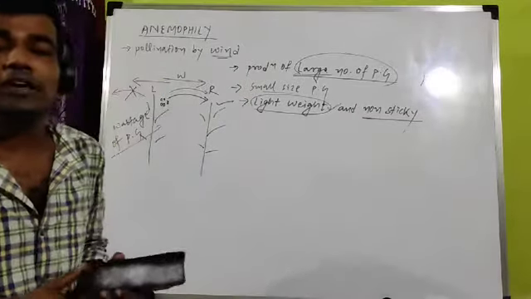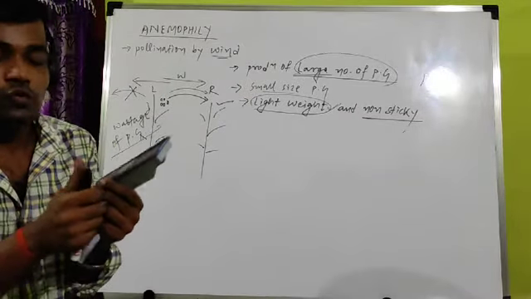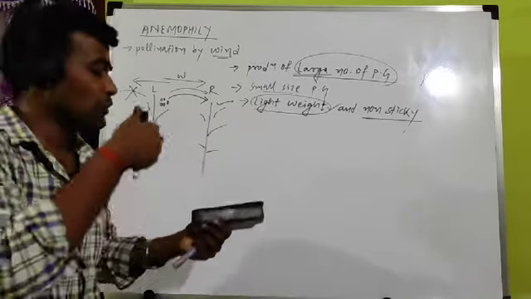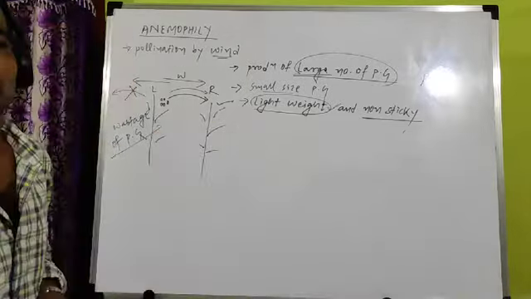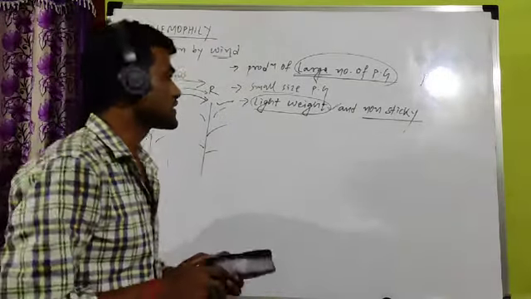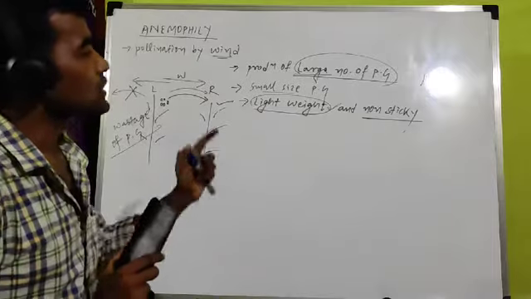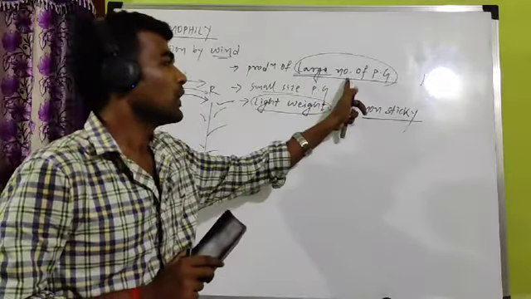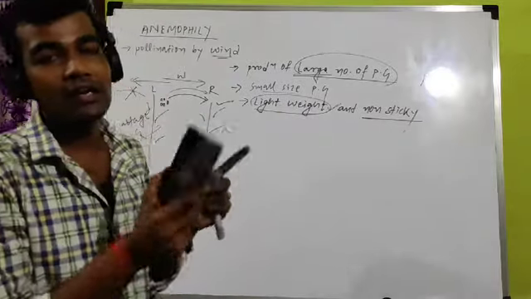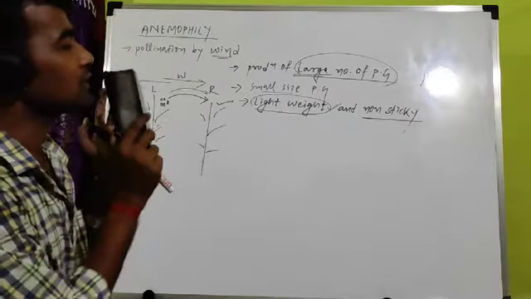Non-sticky means those pollen grains which cannot stick, which are easily separable from the plant. If they stick to the plant, then they cannot be transported to another plant. Clear? So that's why light in weight and non-sticky. These are the important features about pollen grain you have to remember: large number, small size, light in weight, non-sticky. All are related. No need to rote learn these things.